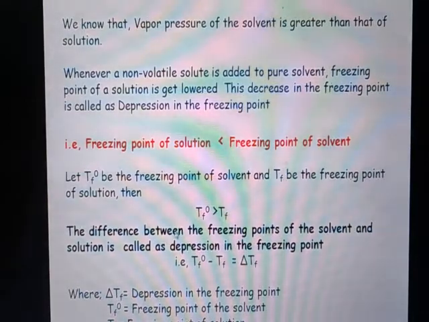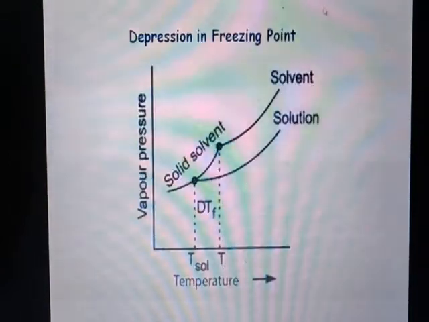The difference between the freezing points of the solvent and the solution is called the depression in the freezing point, represented as delta Tf. The delta Tf is nothing but Tf naught minus Tf, where Tf naught is the freezing point of the pure solvent and Tf is the freezing point of the solution. This is the depression in the freezing point curve.